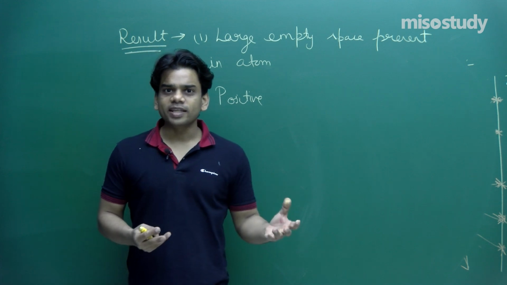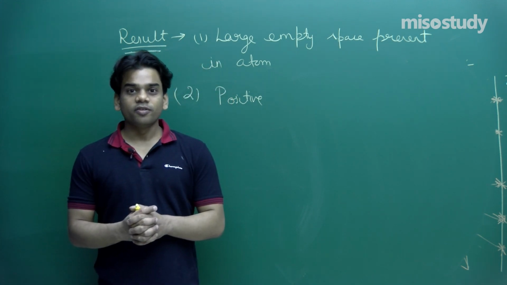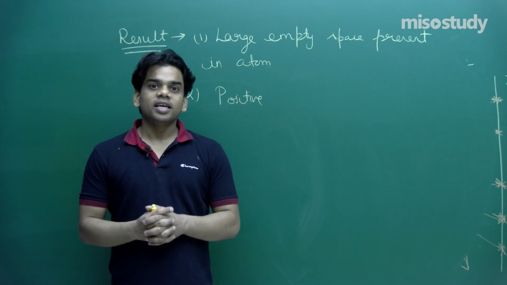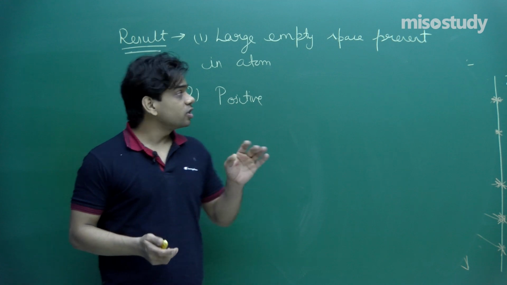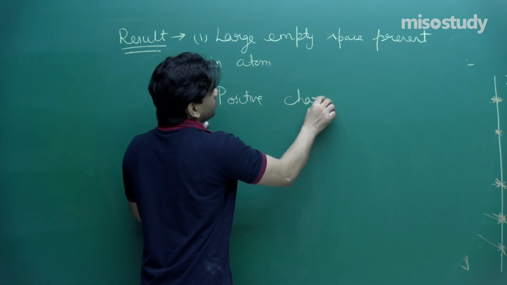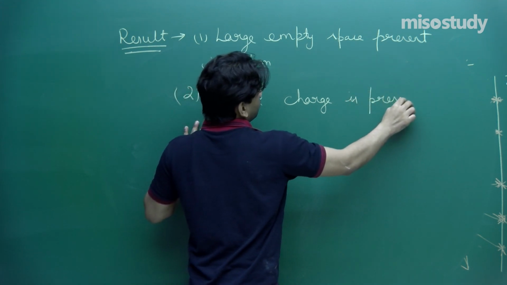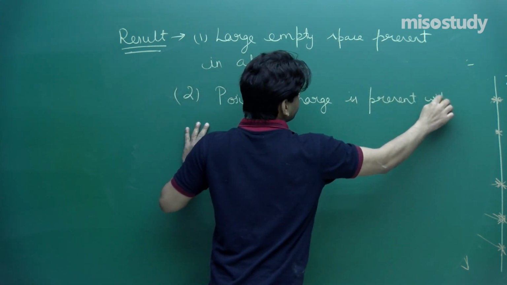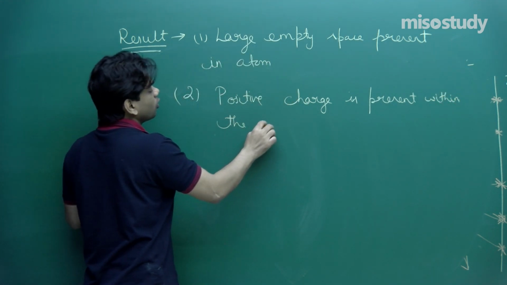So if it's deviating, that means there will be some repelling force acting on it. If a repelling force is acting on it, that means there will be some positive center, because positive charge only can repel positive charge. So positive charge is present within the atom. I believe that this point would be clear to you all.